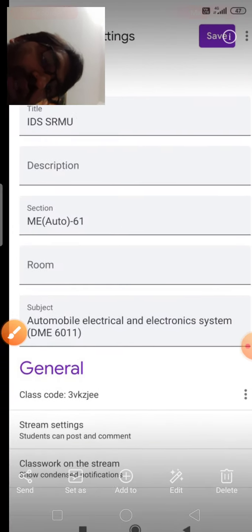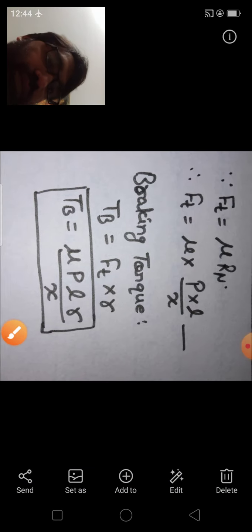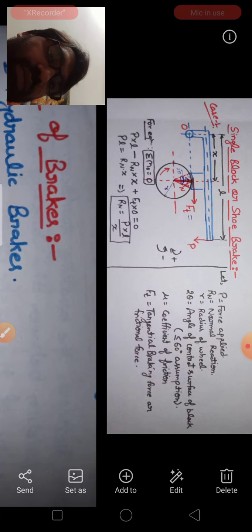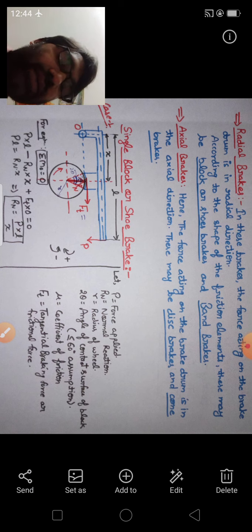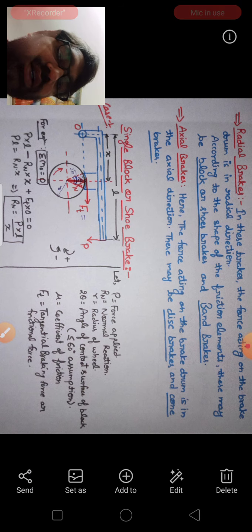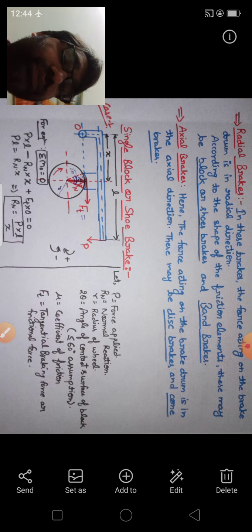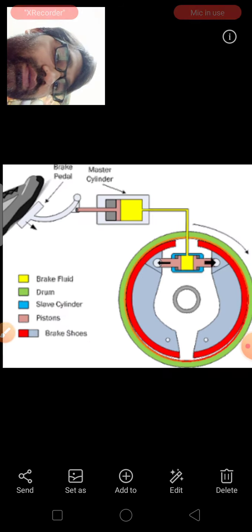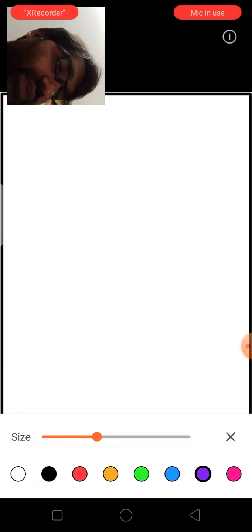Okay, now we move towards mechanical brakes. So mechanical brakes are generally of two types. These are radial brakes and axial brakes. So radial brakes means the brakes which work along the radius.